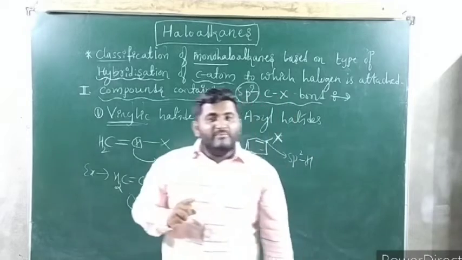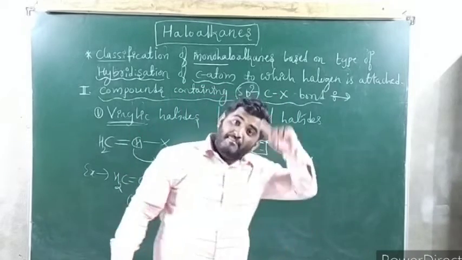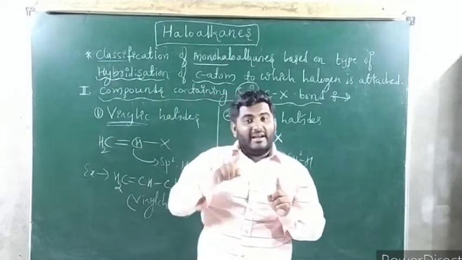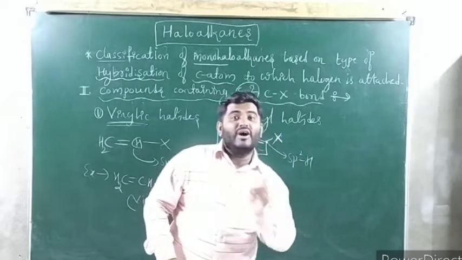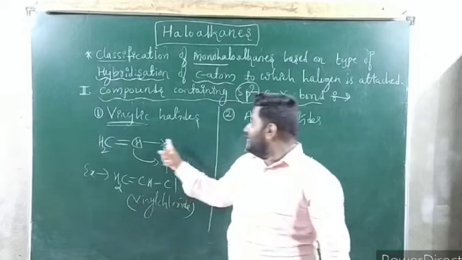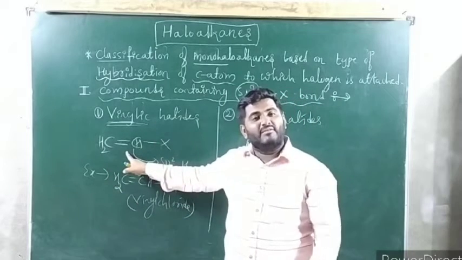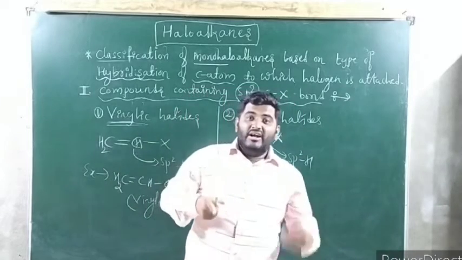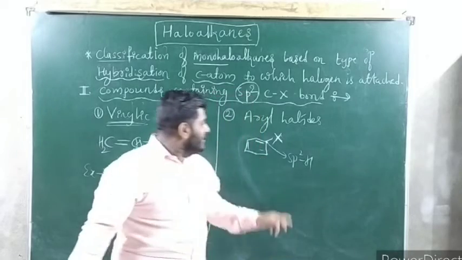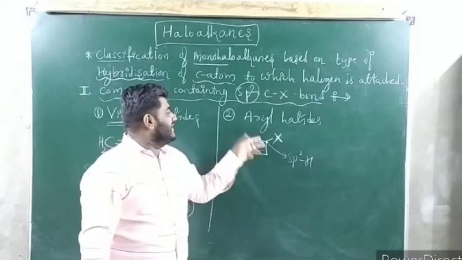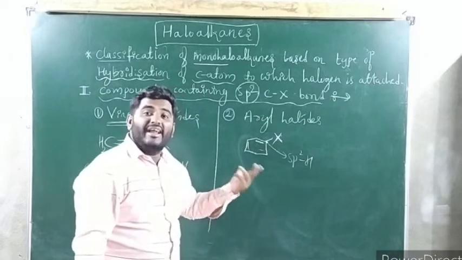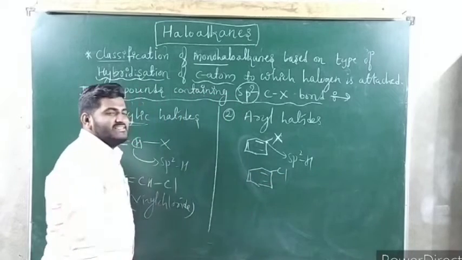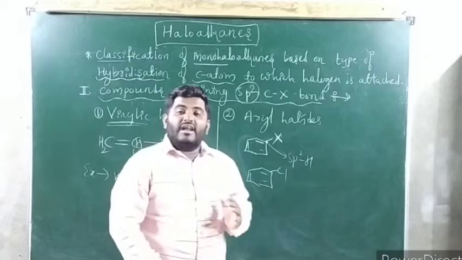Getting my point? The difference between allylic and vinylic, benzylic and aryl. In allylic, the halogen is attached to an sp3 hybridized carbon next to a carbon-carbon double bond. That is called allylic. When the halogen atom is directly attached to the carbon-carbon double bond, this is vinylic. In benzylic, the halogen atom is attached to a carbon next to a benzene ring. That is called benzylic. Here the halogen atom is directly attached to a benzene ring. This is called an aryl halide, or you can also call it a haloarene. Chlorobenzene, you can take this example. So here the classification of haloalkanes is complete.